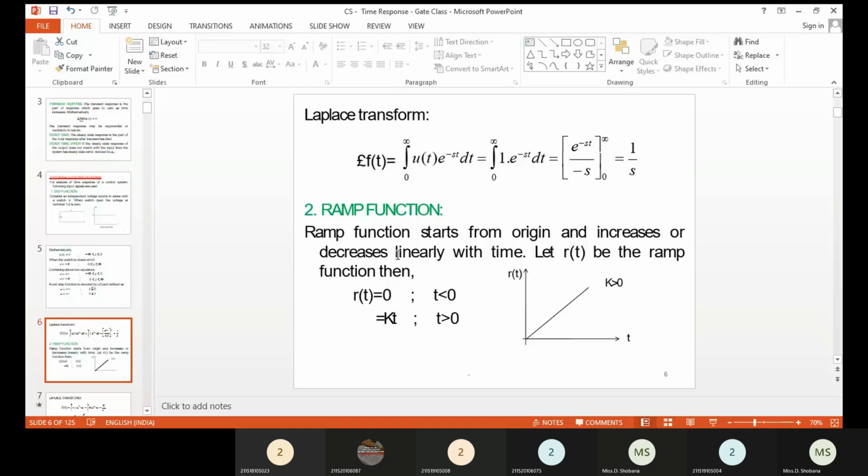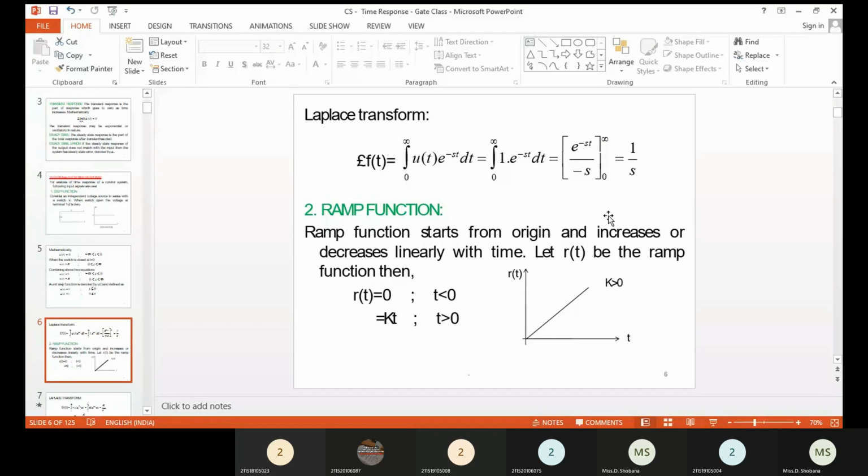The Laplace transform is defined as the Laplace of f of t equals the integral from 0 to infinity of f of t times e power minus st dt. For the unit step input signal, this is the integral from 0 to infinity of 1 times e power minus st dt. Applying the limits, the upper limit gives 0, so minus of minus gives plus 1 by s, since e power 0 is 1. So the Laplace transform of the unit step input signal is always 1 by s.